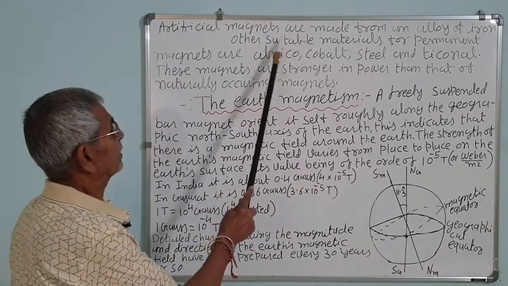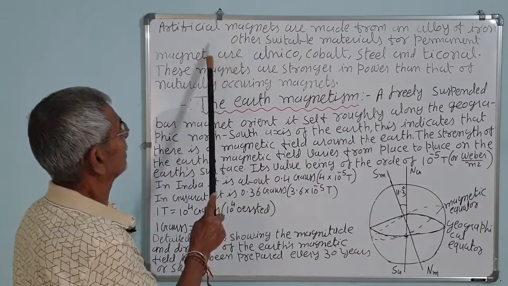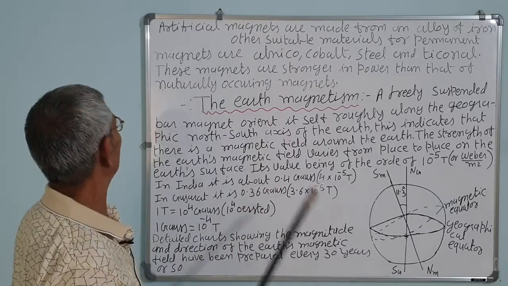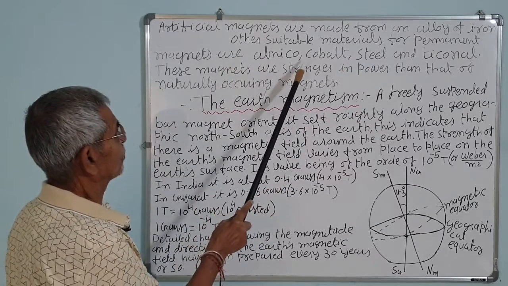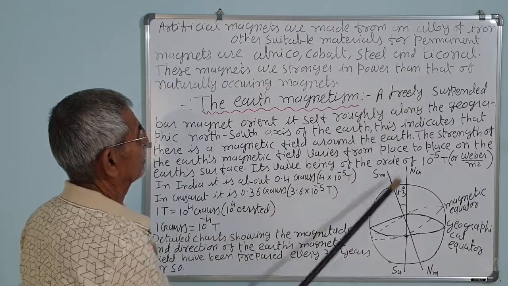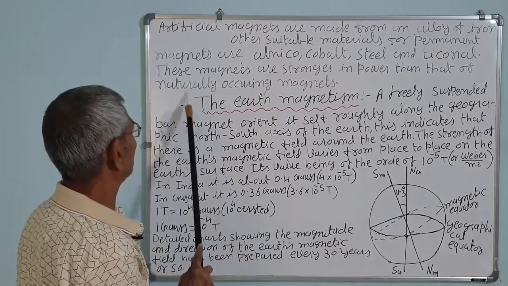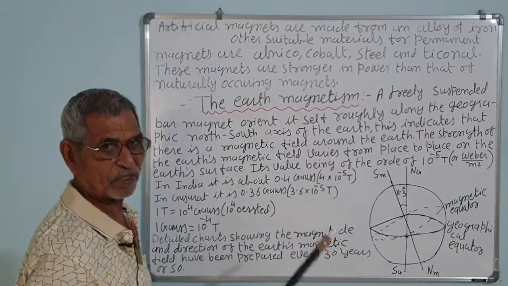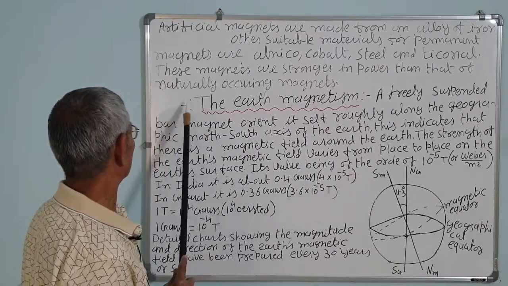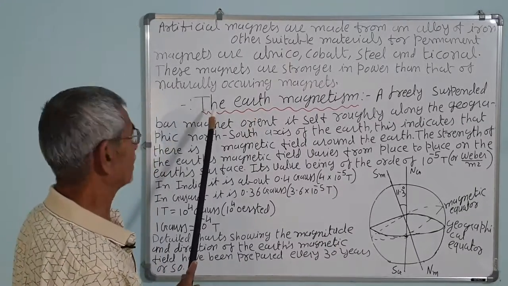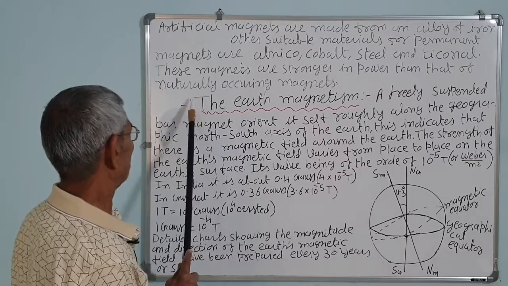The artificial magnets are made from alloys of iron and other suitable materials for permanent magnets. They are alnico, cobalt, steel and inconel. These magnets are stronger in power than naturally occurring magnets. They produce a stronger magnetic field than a natural magnet.